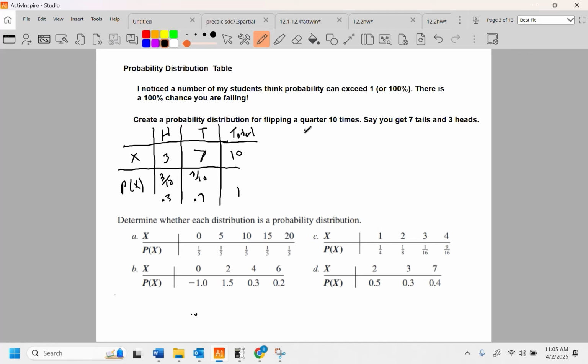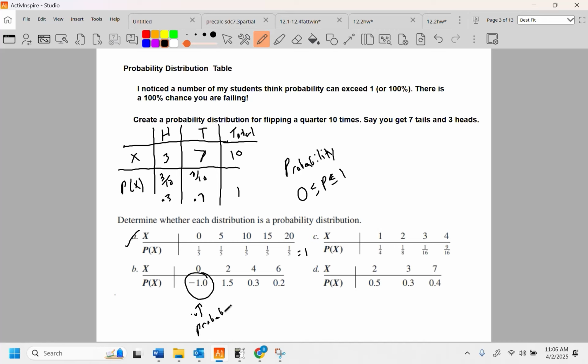And by the way, let's go over probability again for those kids and hope that they're watching. Probability is stuck between 0 and 1. It is not negative. It cannot exceed 1. It is a number stuck between 0 and 1. Now a distribution of events would have to add to 1. A fifth plus a fifth plus a fifth plus a fifth plus a fifth is 1. This one is good. Example B has that.